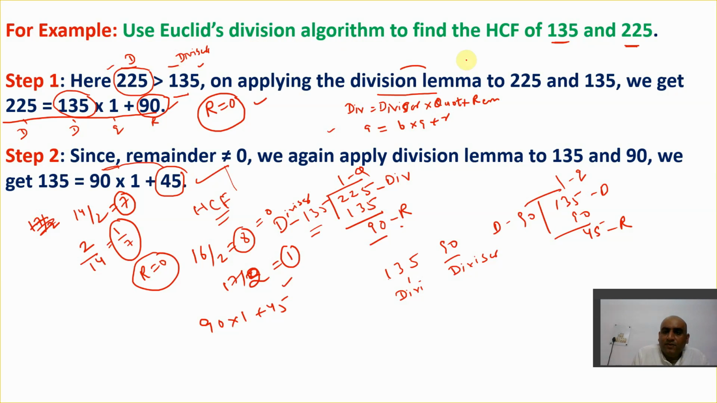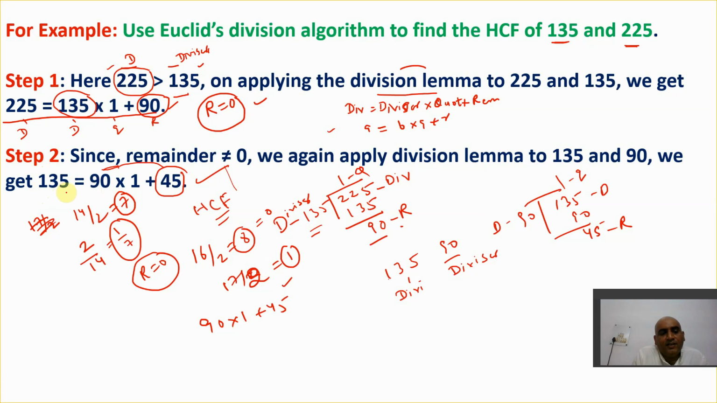So for the first, we get this. 225 is what? 135 into 1 plus 90. Here the remainder will again not become 0, so we'll again follow the same process. This time 135 and 90 will become what? 135 will become the dividend, and 90 will become the divisor.